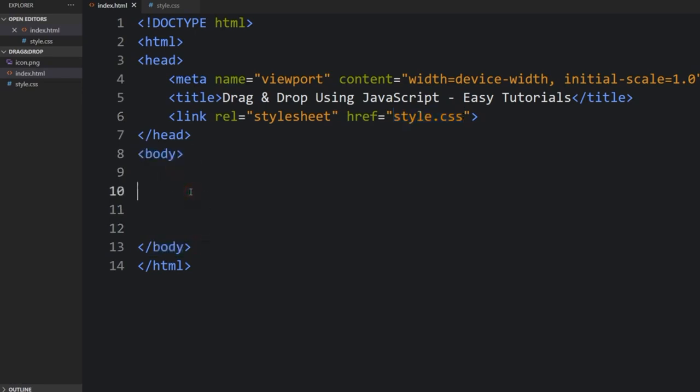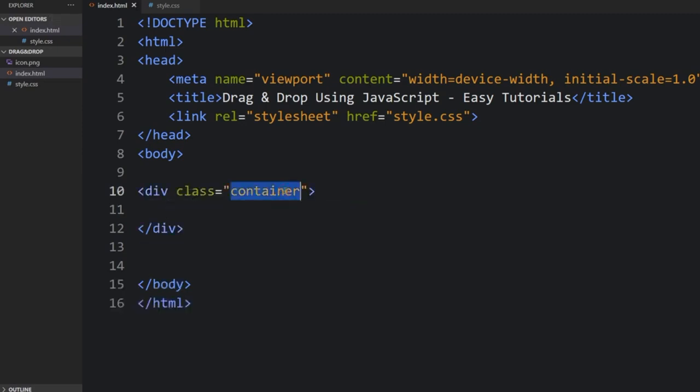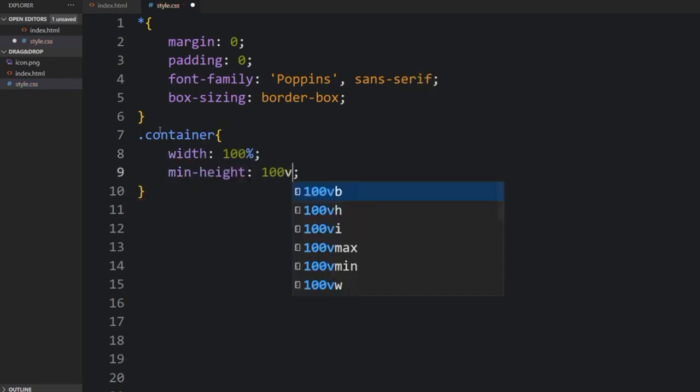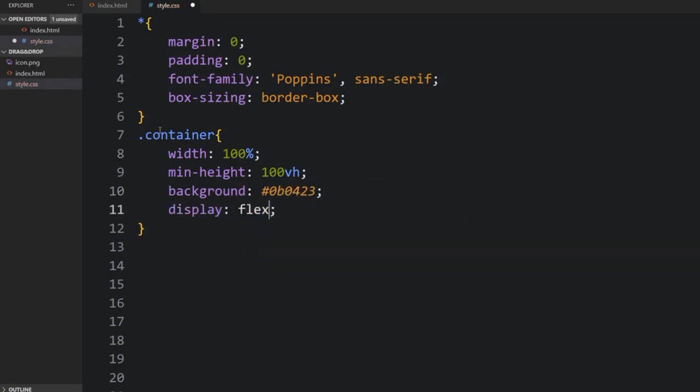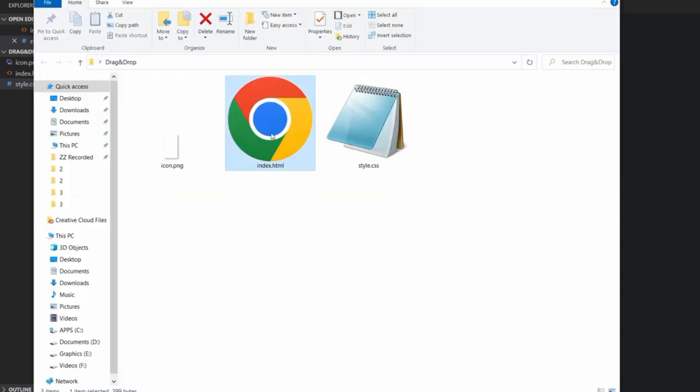In this body tag, I'll be importing all the necessary code in between. Let me just create my div with the class container. I'll just copy that container and come back to the CSS file. In that container, I have the width, the height, the background, the display, which will be flex, and I have the align-items and the justify-content.